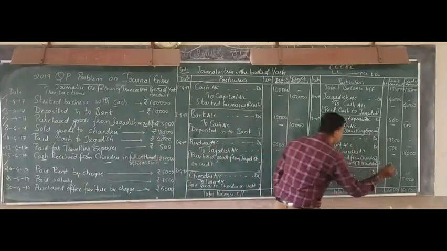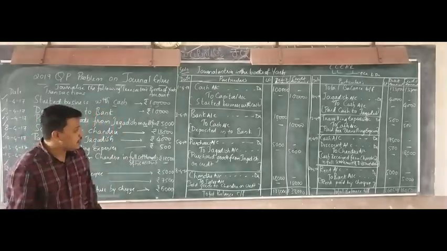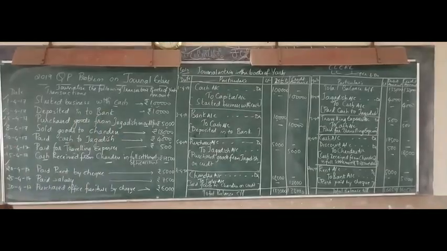Then you have to pass another two entries, so you need to pass those.